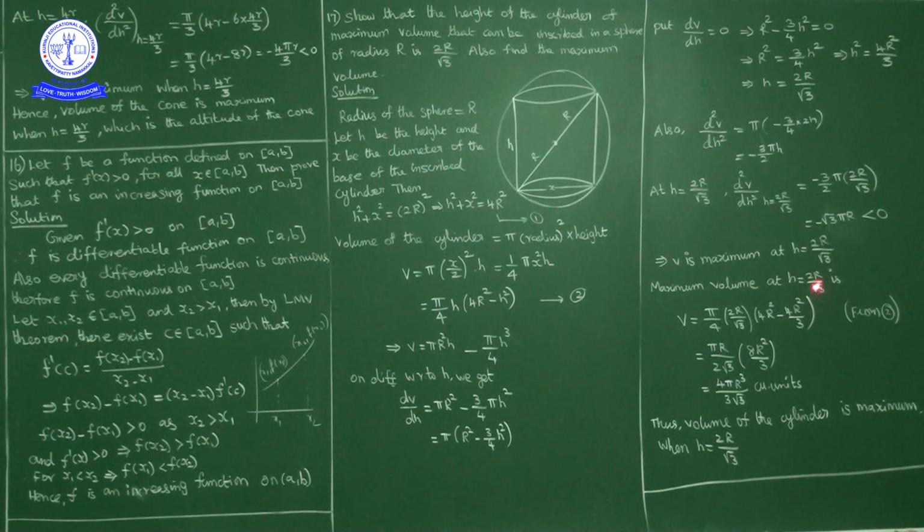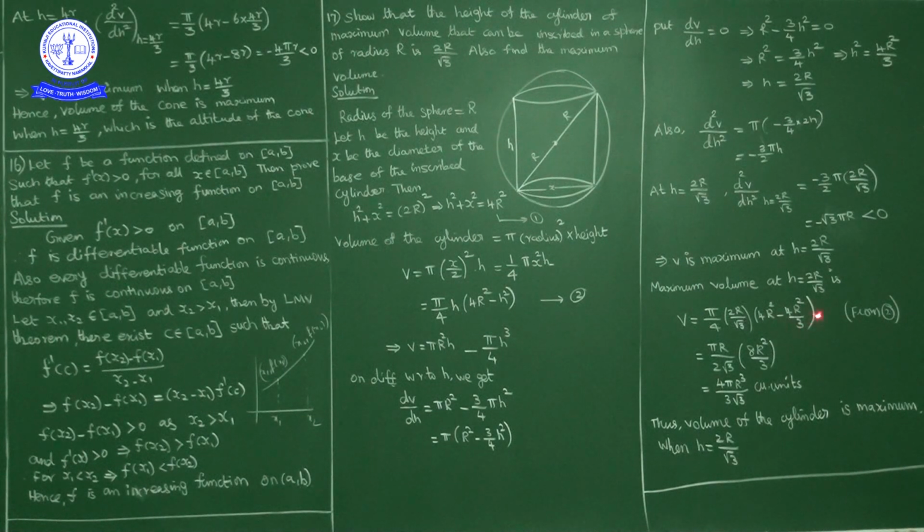Now maximum volume is, from equation 2, pi by 4 into h into 4r square minus h square, at h equal to 2r by root 3. In place of h we get 2r by root 3 into 4r square minus h square. 2r by root 3 whole square is 4r square by 3.